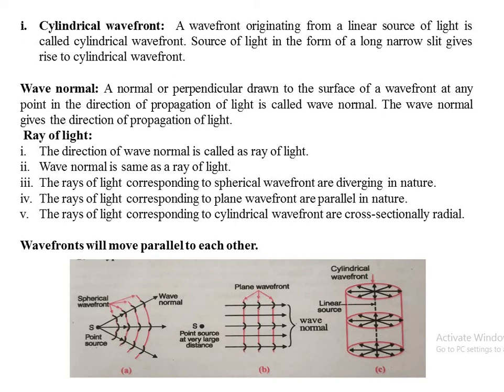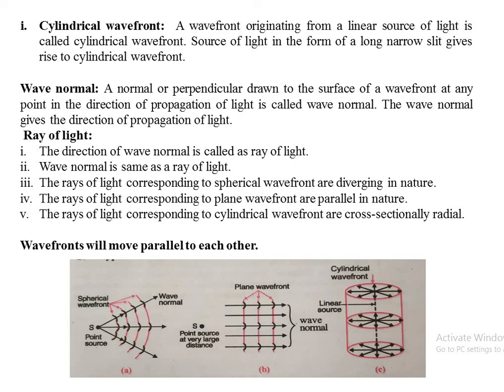Cylindrical wavefront. A wavefront originating from a linear source. In figure C, the dotted line represents a linear source. If light is coming from that linear source, then the wavefront obtained is a cylindrical wavefront. A source of light in the form of a long narrow slit gives rise to a cylindrical wavefront. So these are the three types of wavefronts.